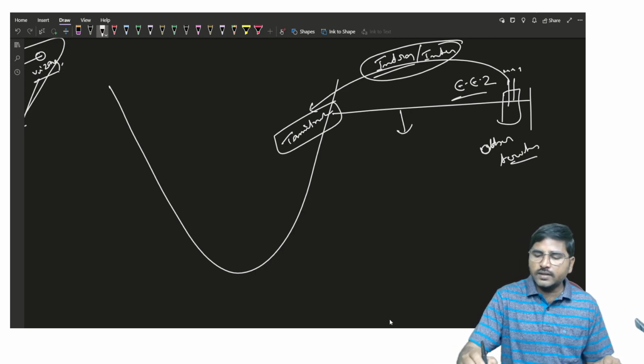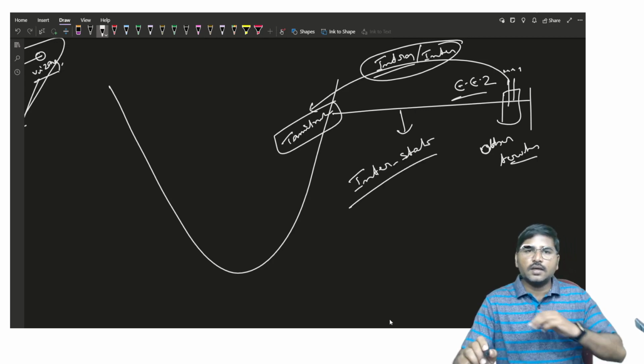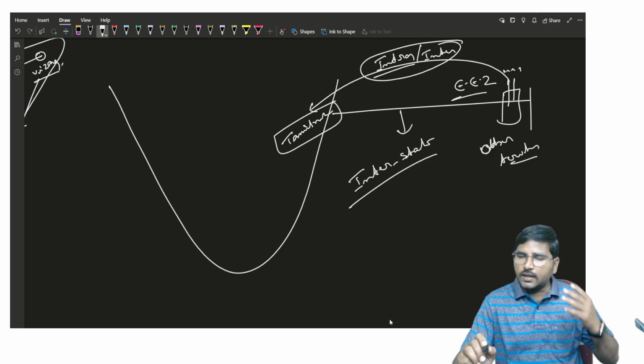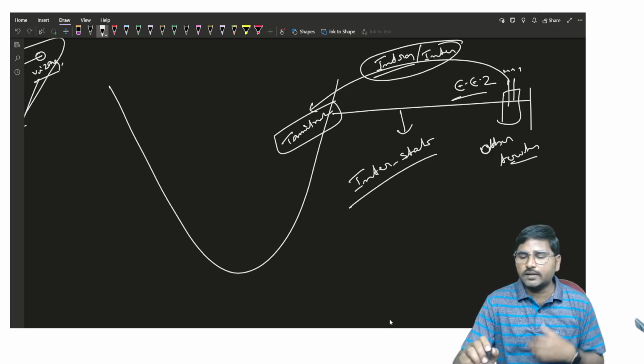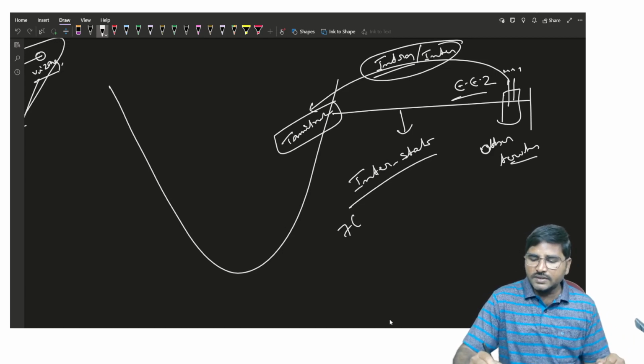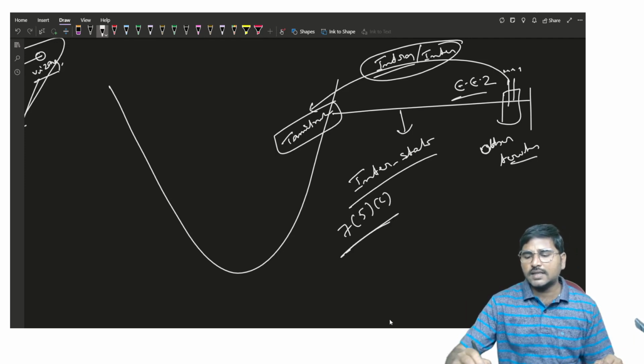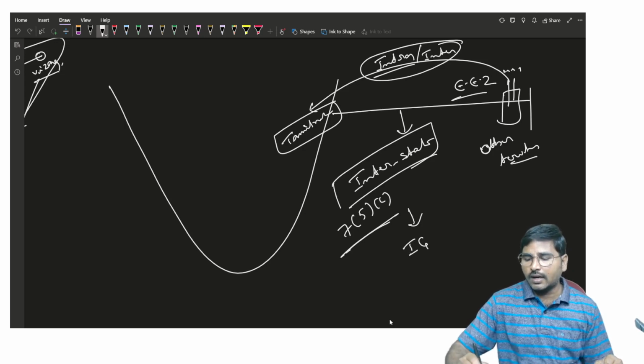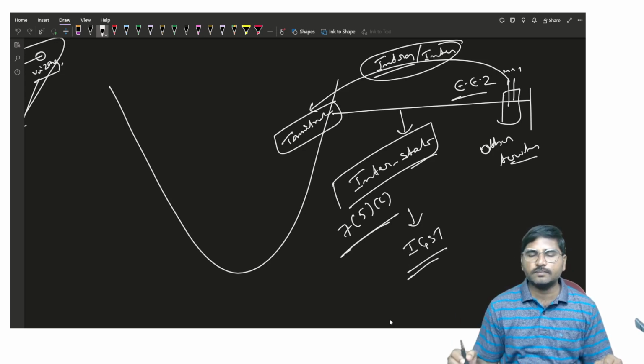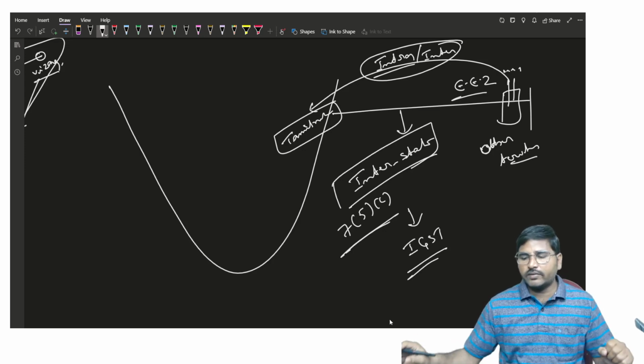then this supply is known as an interstate supply. Being that it is neither notified as an intra nor notified as an interstate supply, by virtue of section 7 subsection 5 clause C, we can say that it is an interstate supply. When it is an interstate supply, we are liable for payment of IGST. Is it clear? Pause the video and note down.